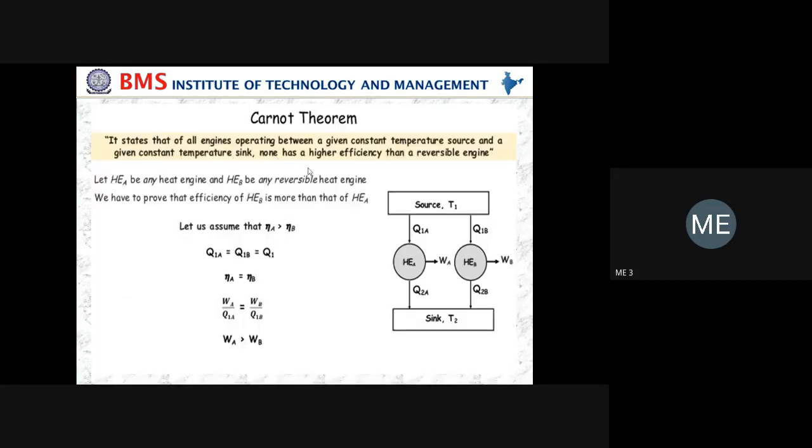Now, hope you understood the Carnot cycle. Next, I am going to explain the most important concept called Carnot theorem. Don't make confusion between Carnot cycle and Carnot theorem. You have the idea of reversible process and irreversible process from the first chapter. I'll repeat once again.